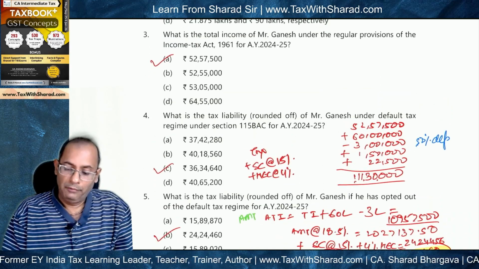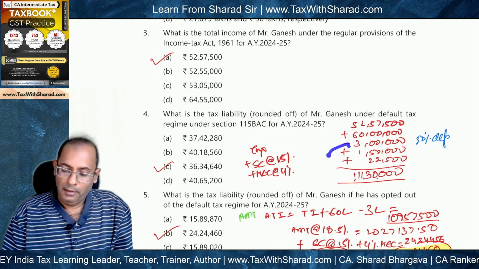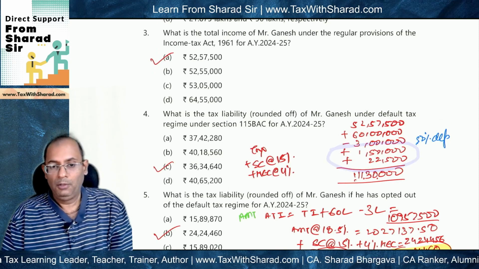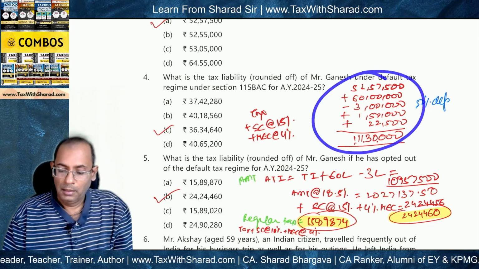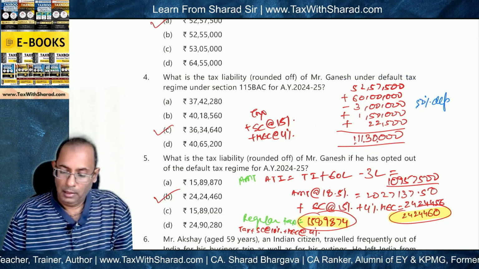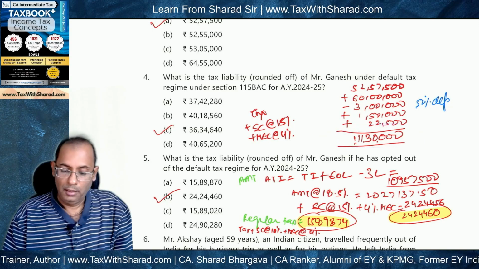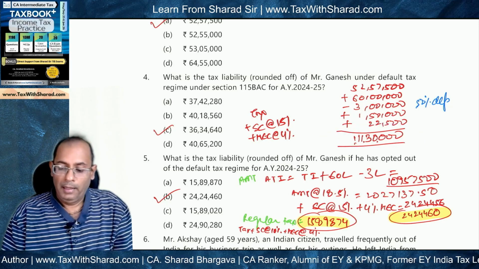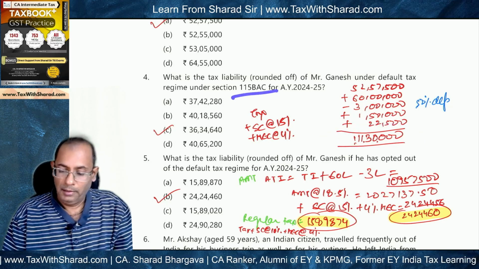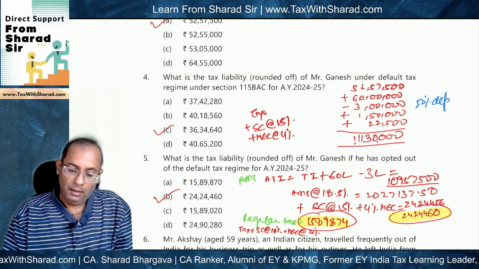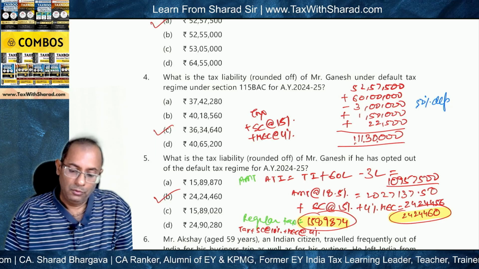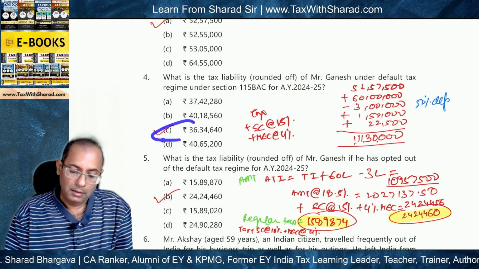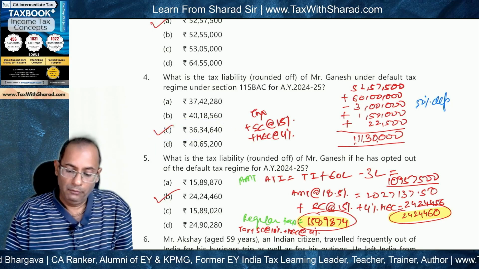The other adjustments that we need to make is to add back 80C and 80D deductions, because these are blocked under 115 BAC. So when we aggregate all these, 1,11,30,000 comes as the total income. And when we apply the 115 BAC tax rates to this, the tax liability will come to 3,634,640 when we round it off.